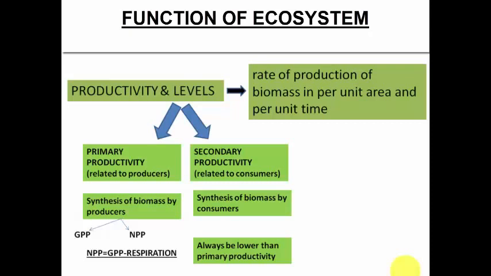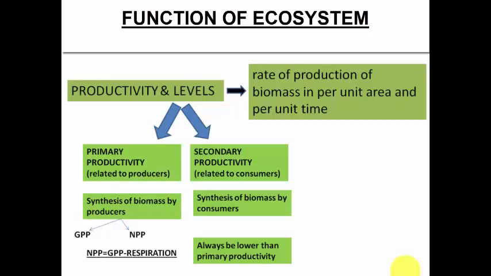So likewise the biomass is produced and transferred onto the next or the higher trophic level. So primary productivity is the biomass that is produced per unit area per unit time by the producers, and secondary productivity is the biomass that is produced by the consumers, right?